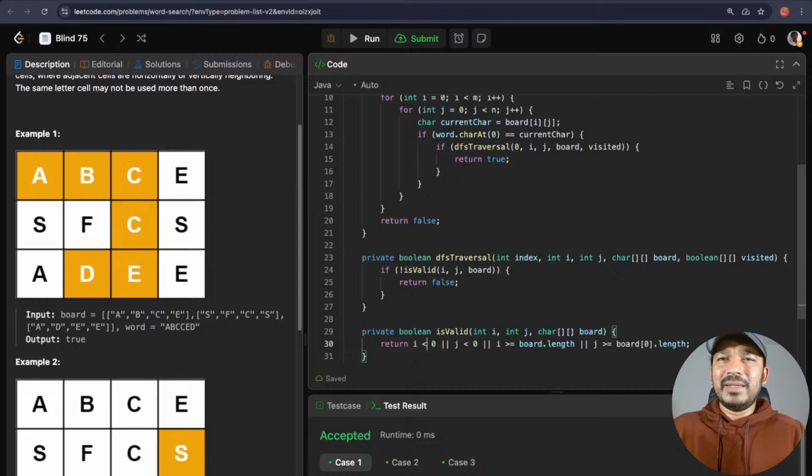Return I is greater than... I just listed down the invalid cases, but I need to return the valid cases. Otherwise, I need to look into the negative things. If I is greater than or equal to 0, then it's valid. J is greater than or equal to 0, then it's valid. I is less than board dot length, then it's valid. J is less than board of 0 dot length, then it's valid. Then I'm returning it, and all these conditions should be satisfied.